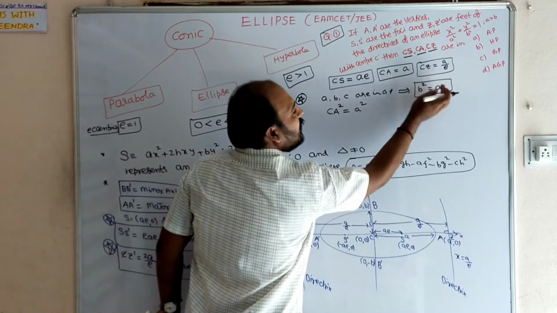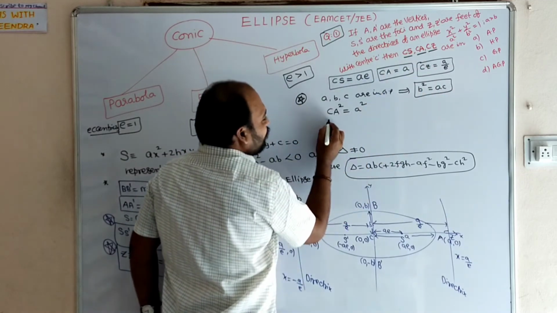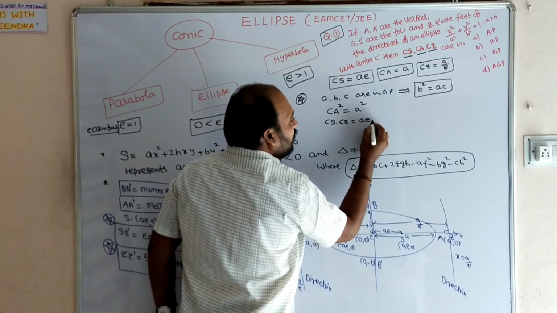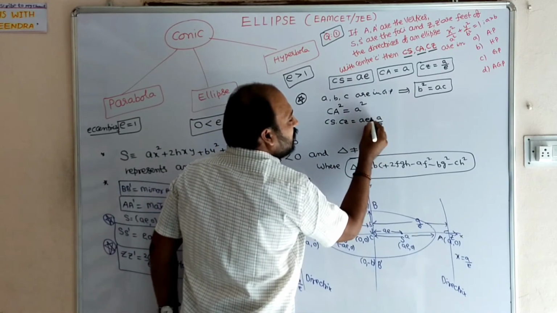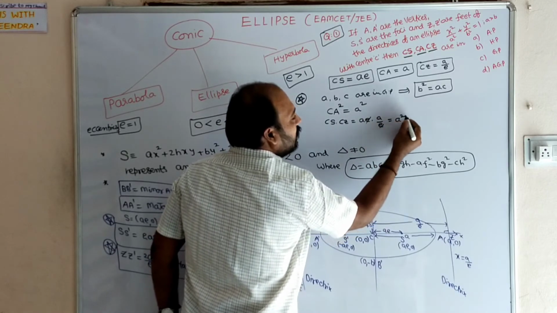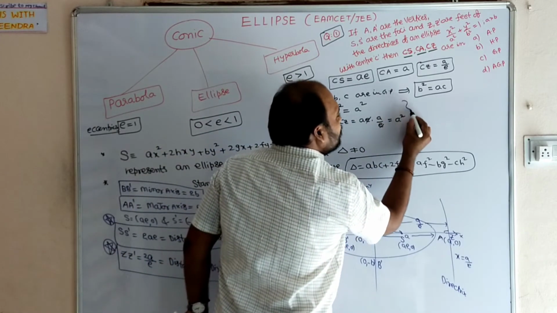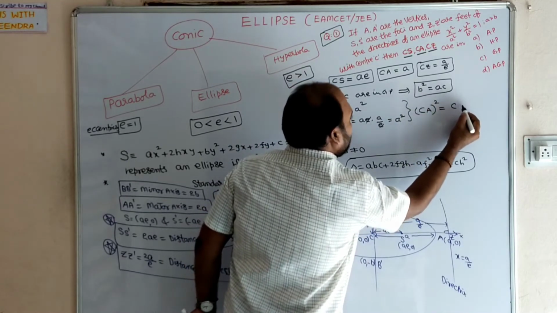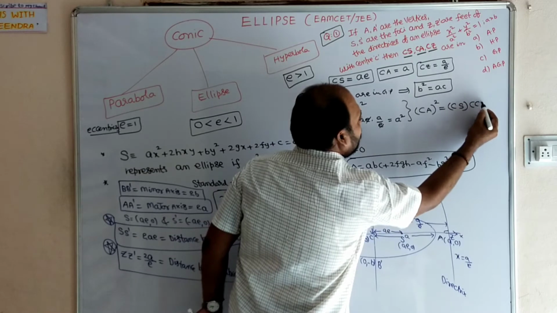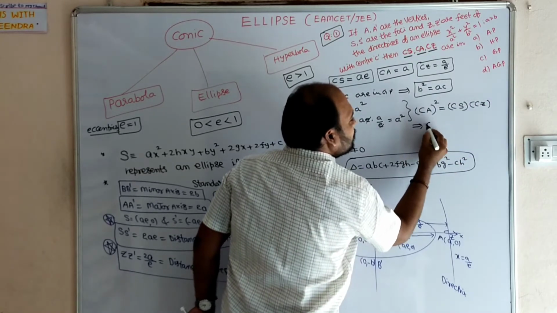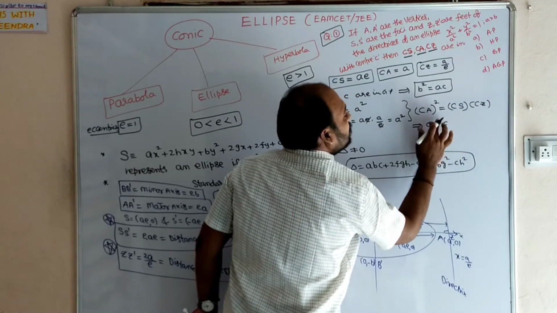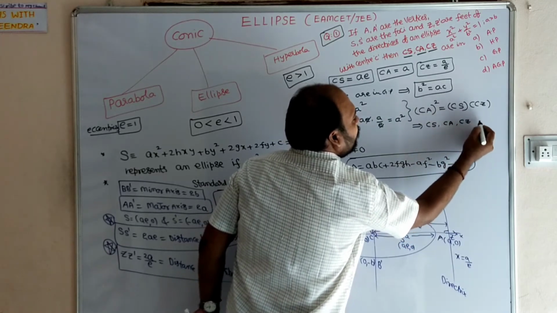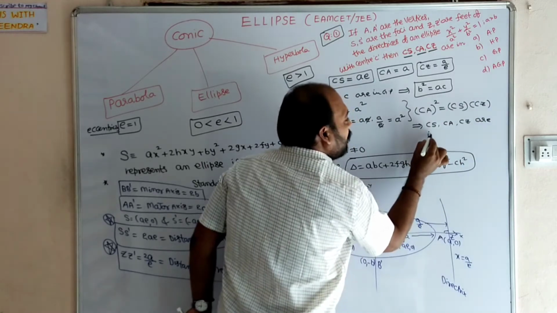Now multiplying the extremes, CS into CZ is AE into A by E. E gets cancelled, which is equal to A square. So from these two, CA square is equal to CS into CZ. That implies that CS, CA and CZ are in geometrical progression.